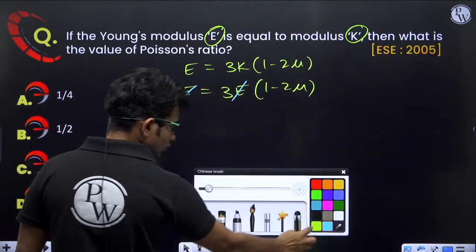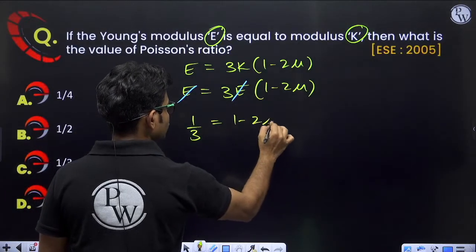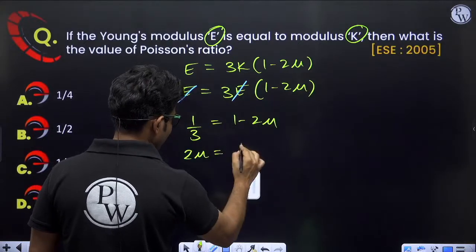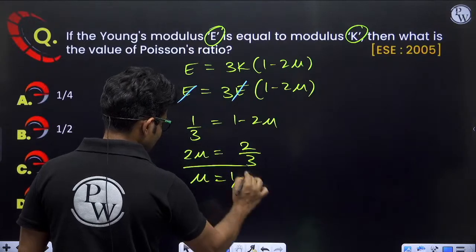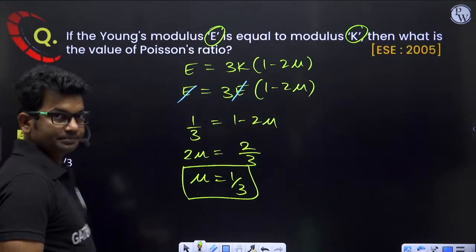So what we'll be getting, this will be 1 by 3 is equal to 1 minus 2 mu. So 2 mu will be equal to 1 minus 1 by 3. That means it will be 2 by 3. So mu is equal to 1 by 3. Mu will be equal to 1 by 3. Correct answer is option C.